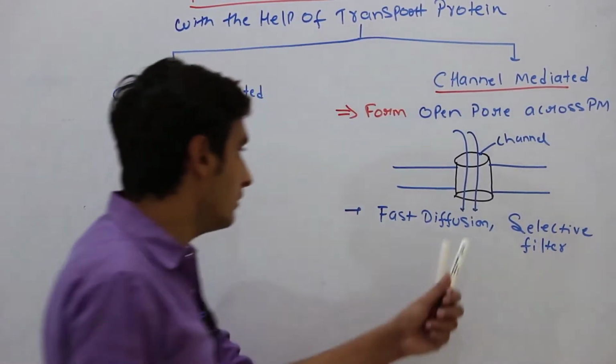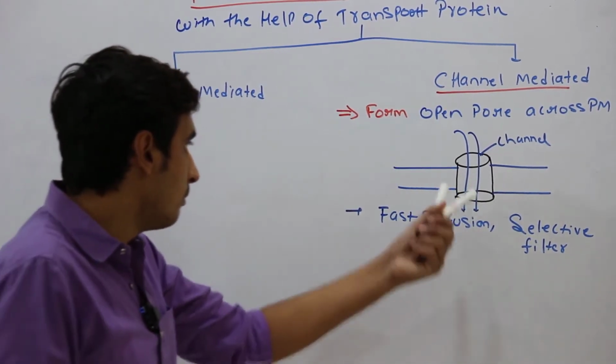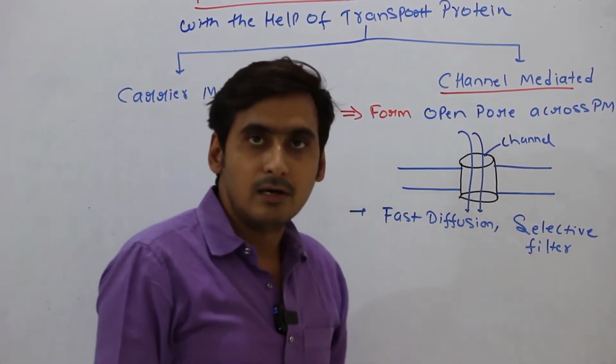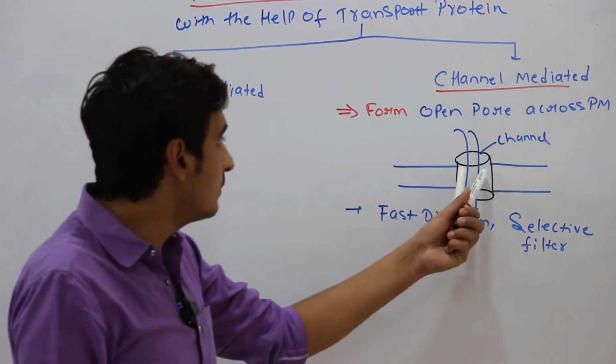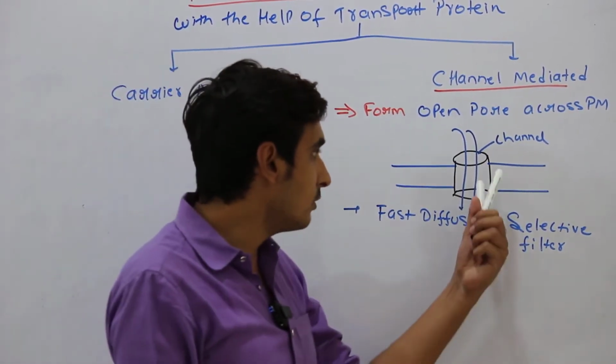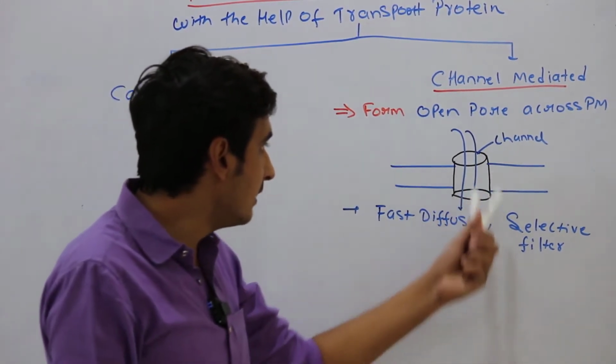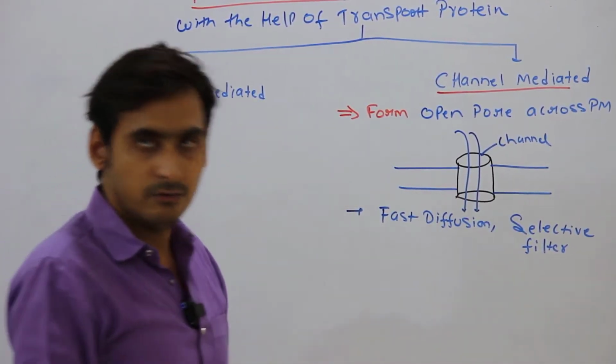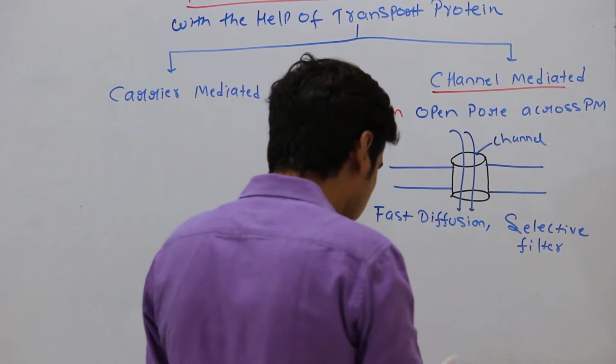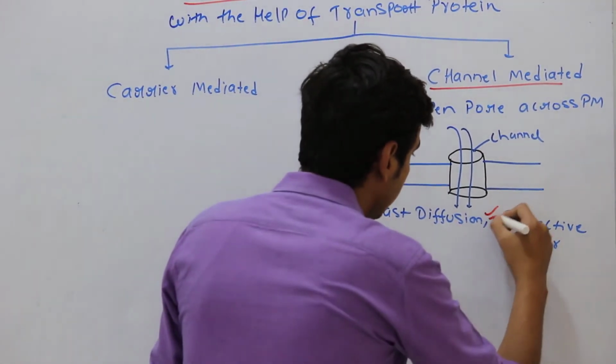Means these channels will allow movement of only some specific ions. Suppose this channel is for potassium, so it will not allow the movement of magnesium. Like that, we call channels selective filters. This is a very, very important point, selective filters.